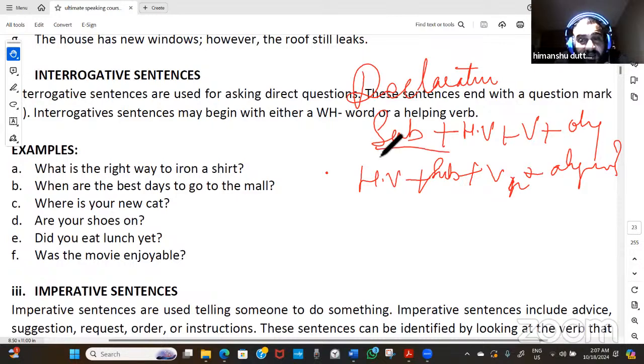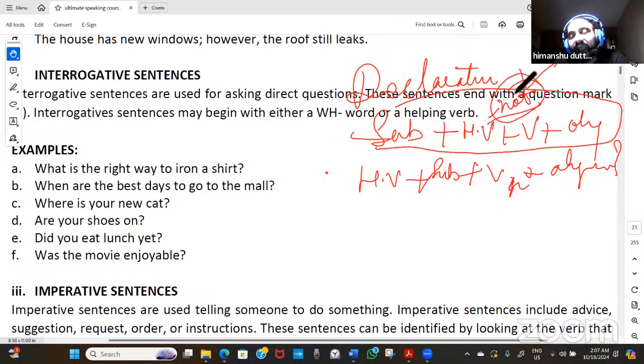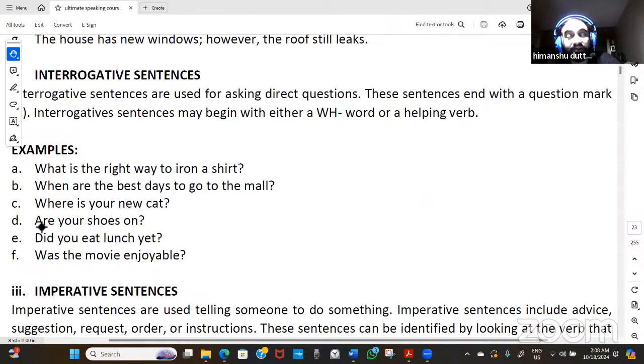But when it comes to making a declarative sentence in negative form, after the helping verb we put the negation sign, and that will never be exchanged with any other place. It will remain there only. Only the helping verb will go at the first place, and for example, if we are making an interrogative negative, then after the subject we will put the not. That's how the structuring of such functional sentences works. You should know about them.